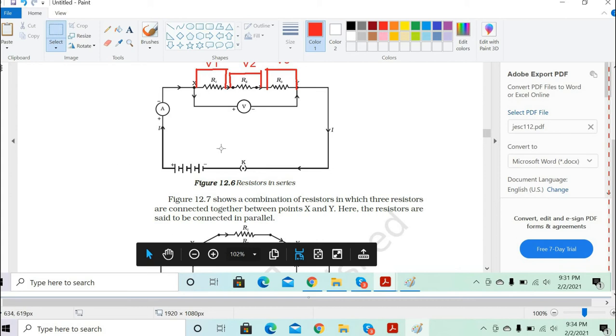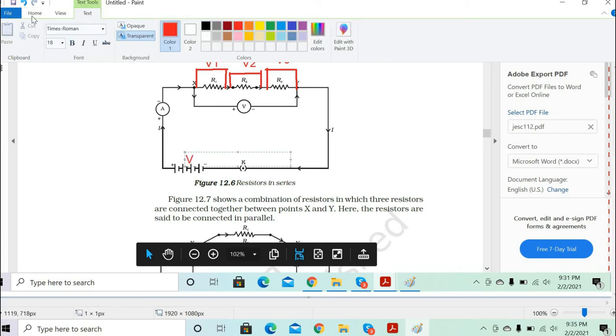Excellent. Now what happens when you press the key? The current starts moving from the positive terminal of the battery to the ammeter, from the ammeter to resistance R1, from R1 to R2, then from R2 to R3, and then comes back to the key, and back to the negative terminal of the battery. Clear? Now, the total voltage applied across the three resistances is nothing but the total voltage given by the battery. This is V.